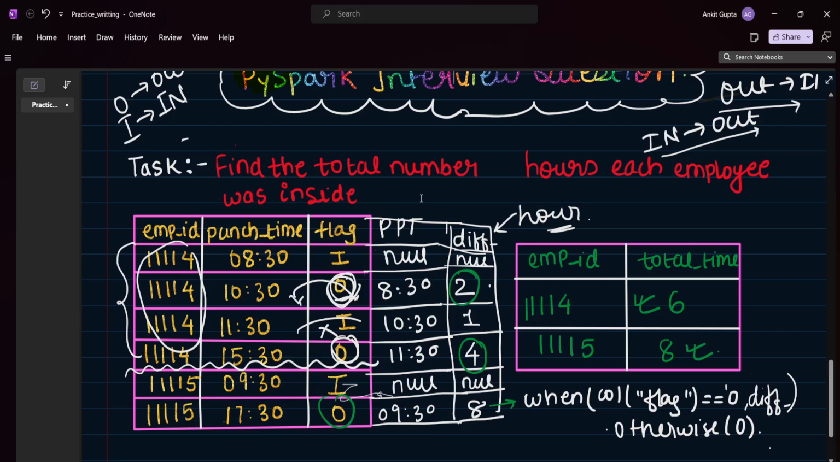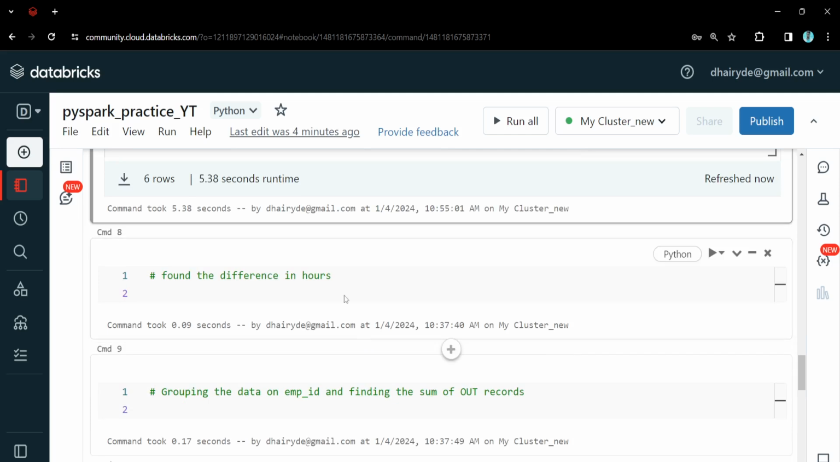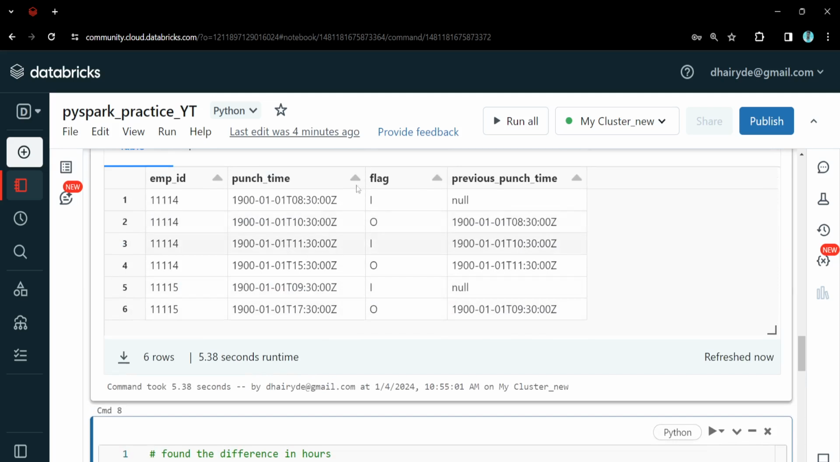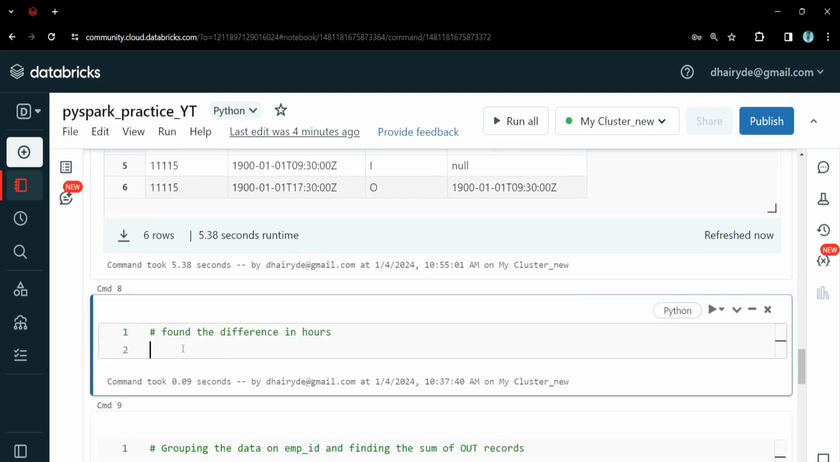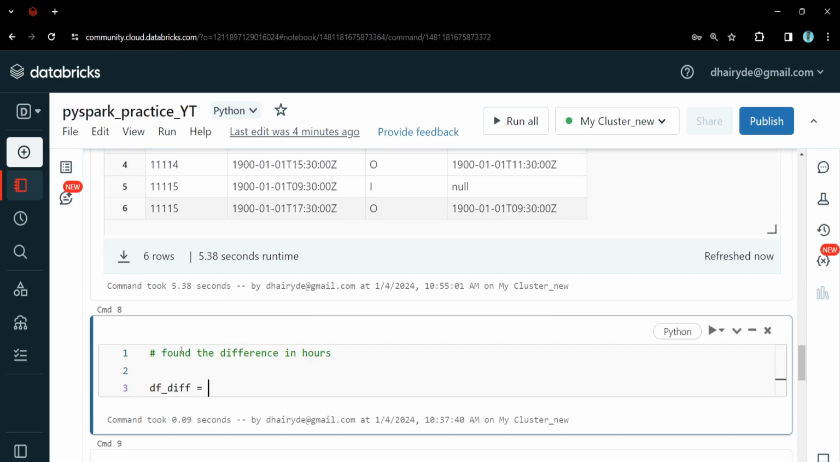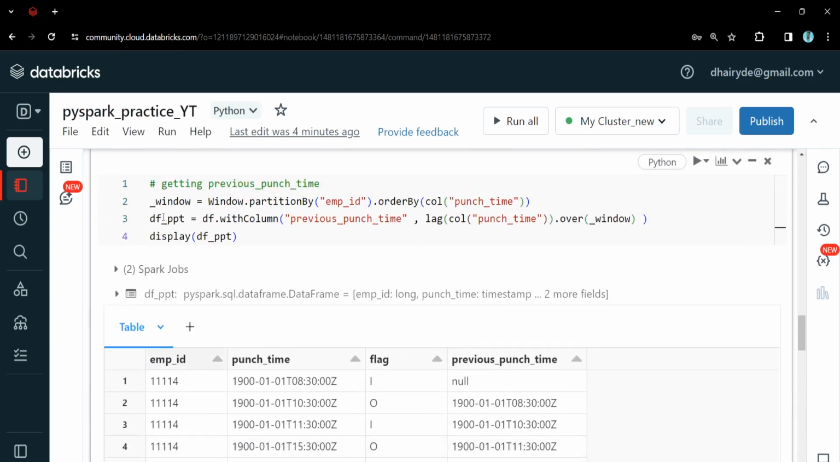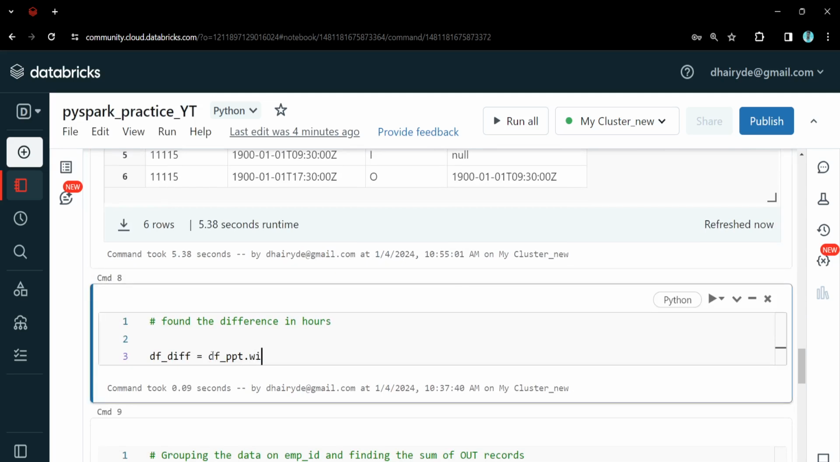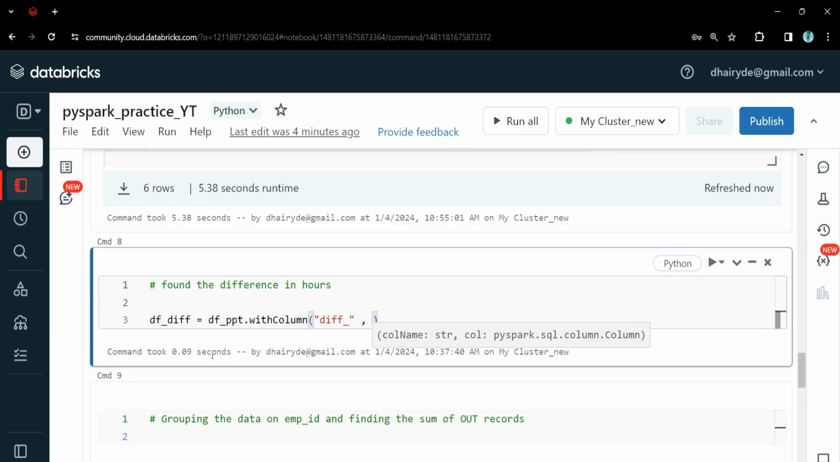As we discussed, after finding the previous punch time, we need to find the difference between these two timestamps, and that too in hours. Let's see how we can get the difference between two timestamps in hours. So let's write df diff equals, we need to generate one new column. We generate a new column with the help of withColumn, and let's give the name as day diff.